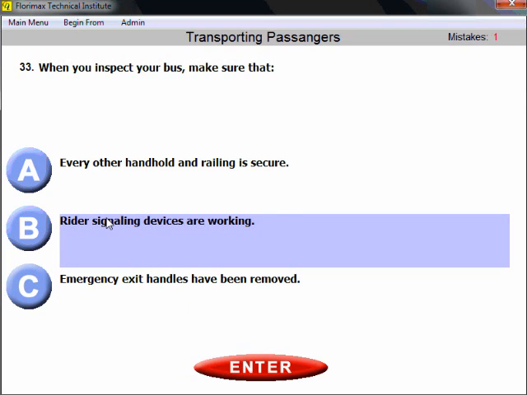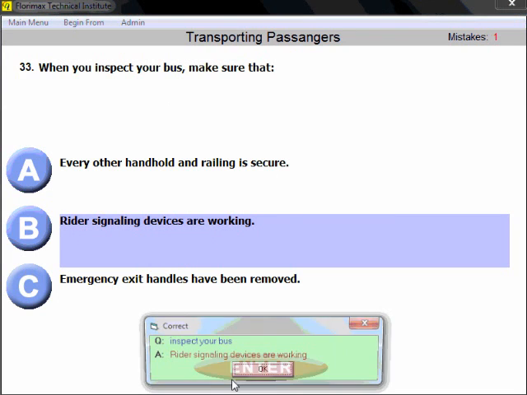You need to make sure when you inspect your bus, together with all other items to be checked, that the radar signaling devices are working. The other options are close to correct but not exactly correct, because not every hold needs to be secured, and definitely the emergency exit handle should not be removed. It could be removed only in the case of emergency. So the right answer here: during the inspection, make sure the radar signaling devices are working.